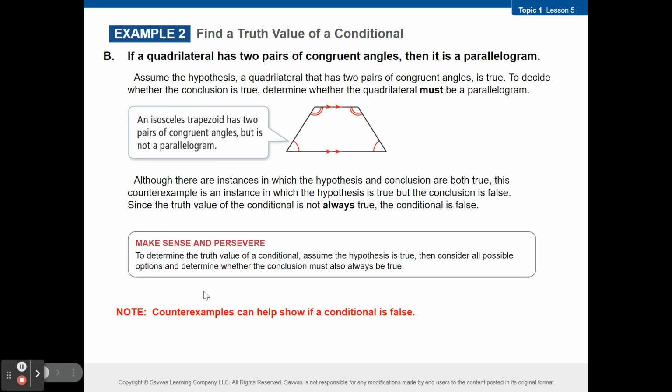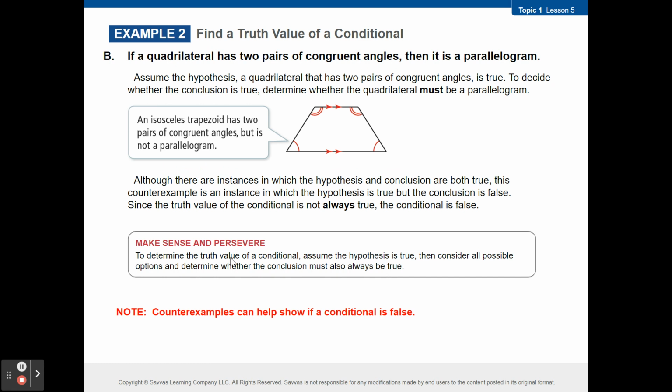Now for letter B, it says if a quadrilateral has 2 pairs of congruent angles, then it is a parallelogram. But here's our counterexample. We can have an isosceles trapezoid, which has 2 pairs of congruent angles. But is this a parallelogram? No. So therefore, it would be false. It has to work for every case. Now, this makes sense and persevere.